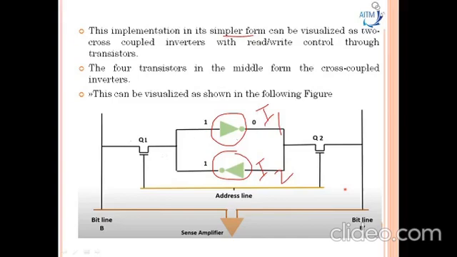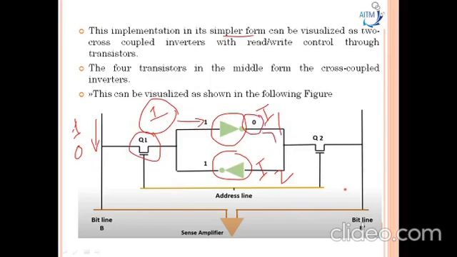Now we'll understand how the read and write operation is done on this static RAM. Bit lines carry logical 1 or logical 0. Consider the static RAM reading a logical 1. This logical 1 will be the input through the Q1 transistor. So 1 is the input to inverter I1, and it produces the output 0.